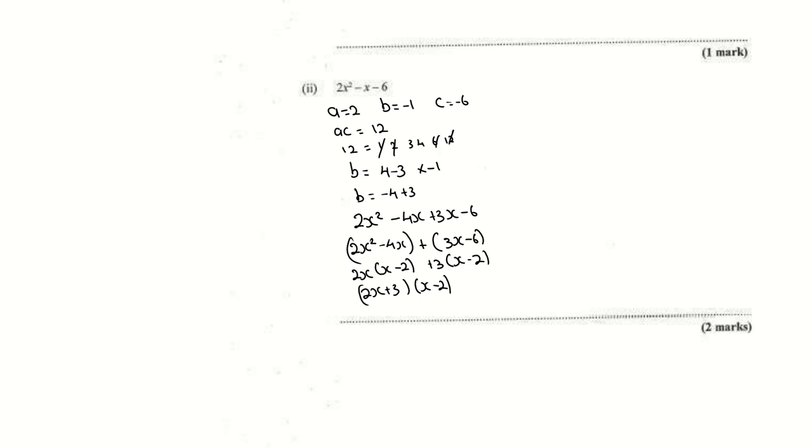You have 4 terms, you factorize the first 2, factorize the second 2, and make sure that your brackets are the same. When your brackets are the same, you make them into 1, so x minus 2 is in both brackets. That is one bracket, x minus 2, and the next bracket is what is directly outside, which is 2x plus 3, and that is your answer for this one. Then we're going to move into the next question.